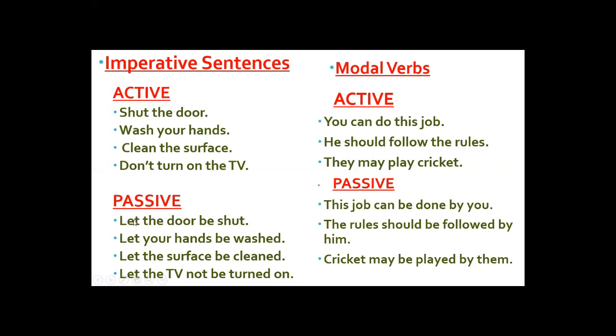So what do we do? We add let, then the object, then the addition of be, because the be verb is always there, and then the main verb in its third form. The third form of shut is shut also. So, let the door be shut. Shut the door, let the door be shut.